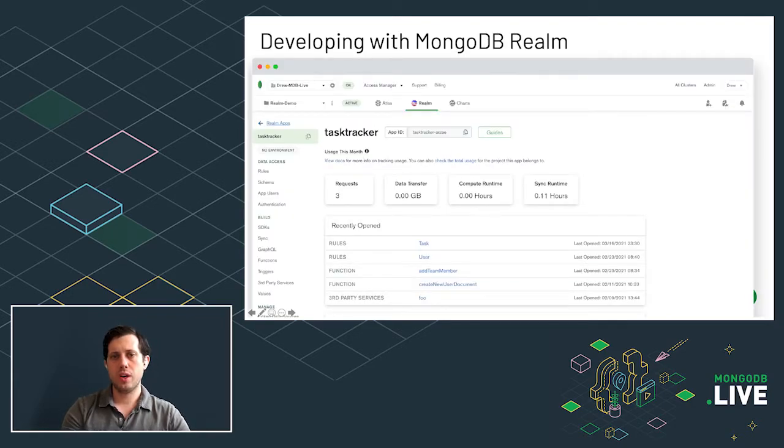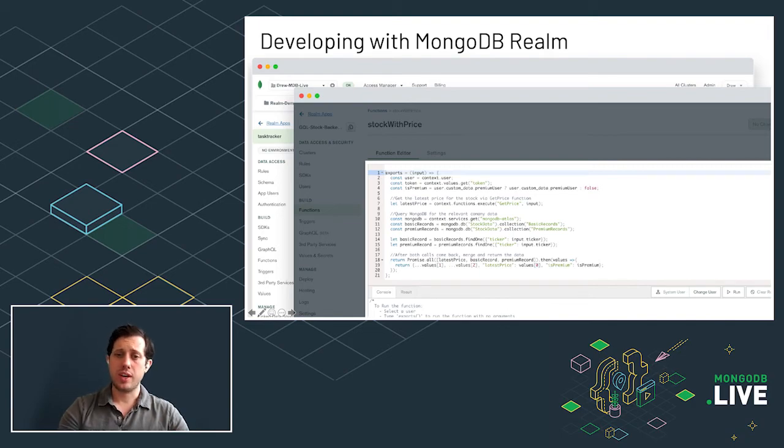Now, one of the things that people ask when we talk about Realm is how do you actually build? How do you work with Realm in practice? So we've got a nice UI, looks great, has all the features. We even have things like editors for functions with built-in developer consoles so you can run your code. And this is great for going in, getting started, really understanding the product and building up a POC, or going in and making a small change or a tweak.